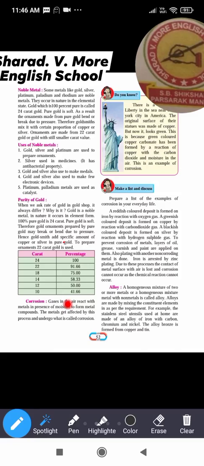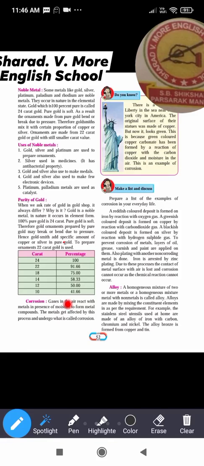Similarly, other metals also lose the upper layers because they form compounds. For example, copper and brass articles react with atmospheric carbon dioxide and form copper carbonate, and when these are rinsed with sour substances like tamarind, there is a loss of the upper surface.